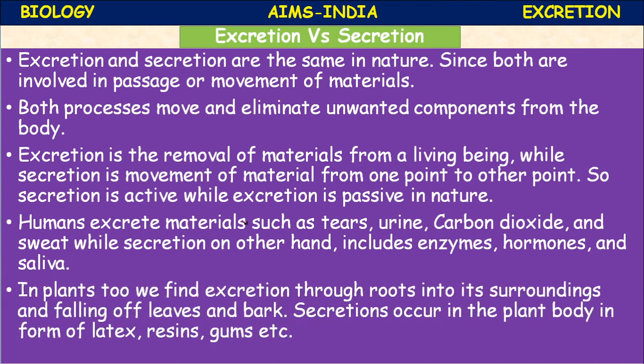In plants too, we find excretion through roots into the surroundings and through falling off of leaves and bark. The secretions occur in the plant body in the form of latex, resins, gums, tannins, like that, different substances. Okay, children, this is the end of the lesson.